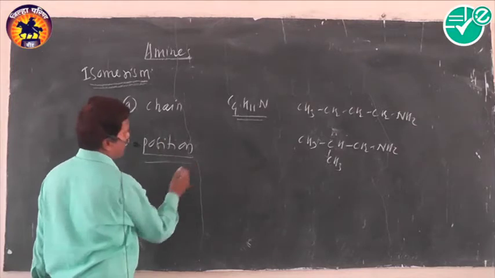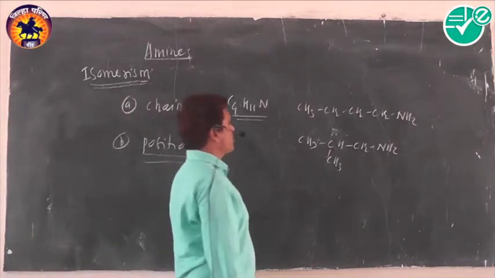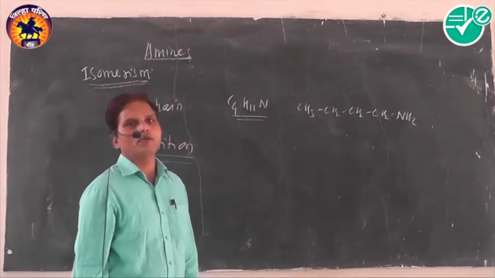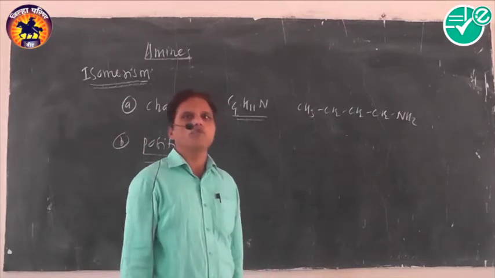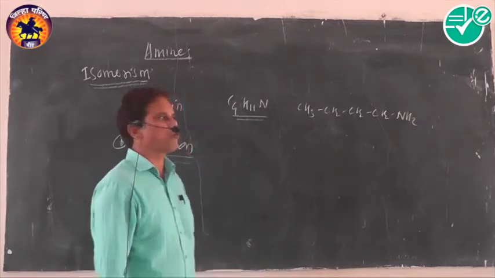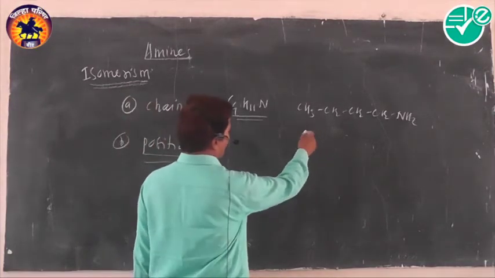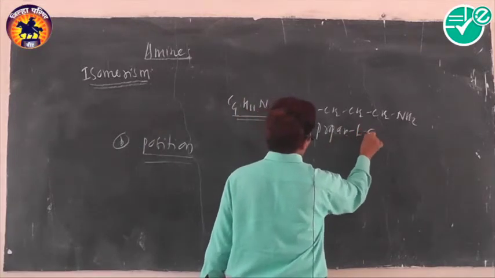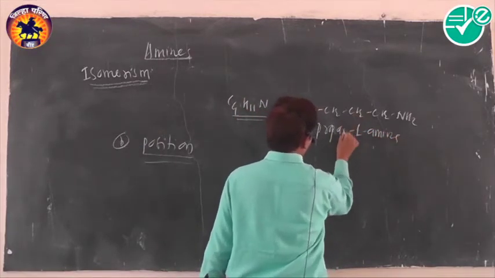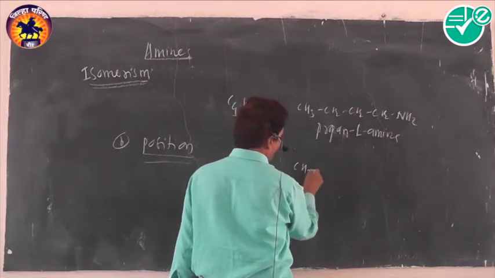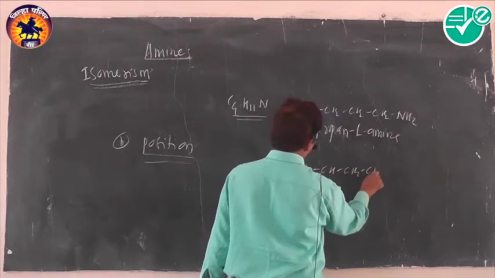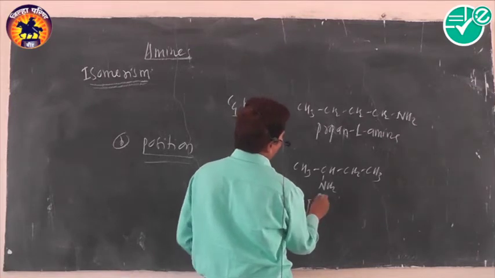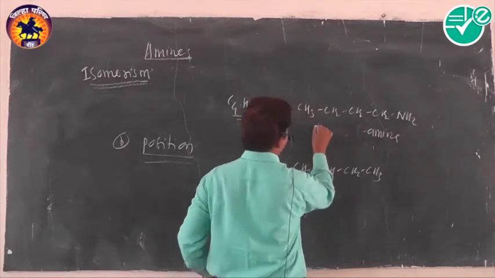Number two, position isomerism. Amines having the same molecular formula but a different position of the amino group, that is the functional group, are called position isomers. Example, propane-1-amine, and in the IUPAC system, propane-2-amine. Here the amino group is shifted from carbon number 1 to carbon number 2. Another example is butane-1-amine.